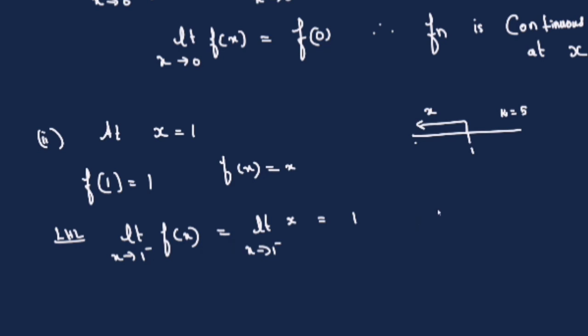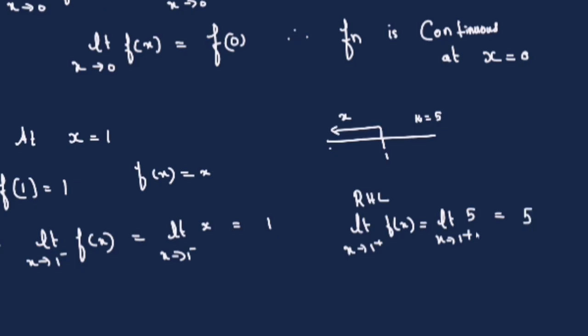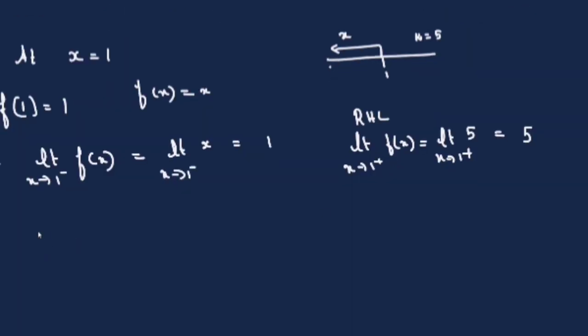Now come to the right hand limit, limit x tends to 1 plus of f of x. Right of 1 the function is a constant function, it is 5. So on the right side it is 5. The left hand limit is not equal to the right hand limit. Therefore the limit doesn't exist.